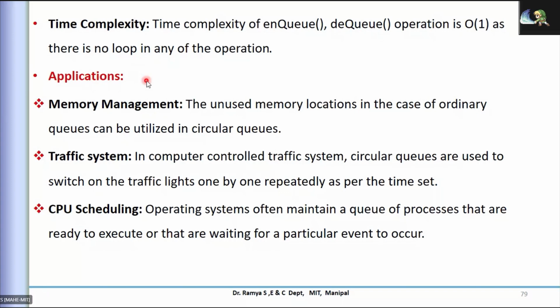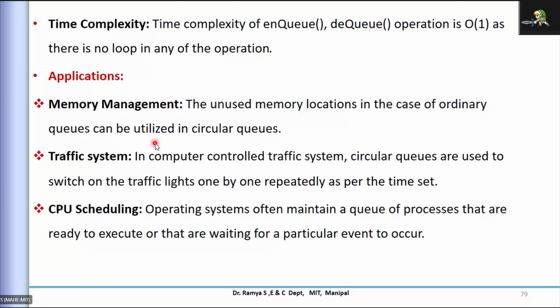If you see the applications, in many memory management systems we use a circular queue. But you should remember that physical memory is available linearly. They are packed in linear form only. There is no circular representation; we are only using this representation to say that pointers can be reversed or folded back.